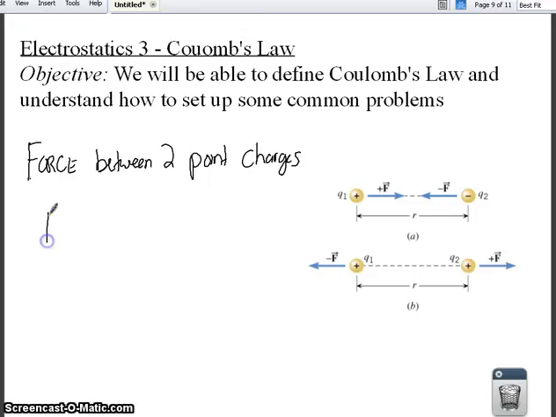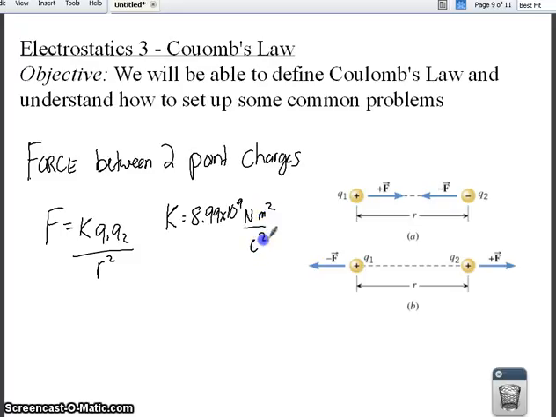And the equation is this. F equals K Q1 Q2 over R squared, where K is a constant, and K is equal to 8.99 times 10 to the ninth newtons meters squared over Coulomb squared. These charges Q1 and Q2 are measured in coulombs, R is measured in meters, and force is measured in newtons.